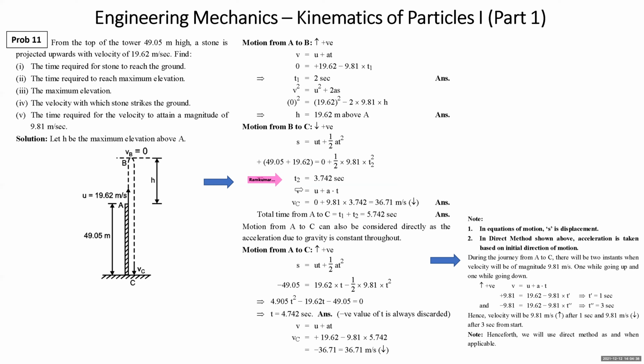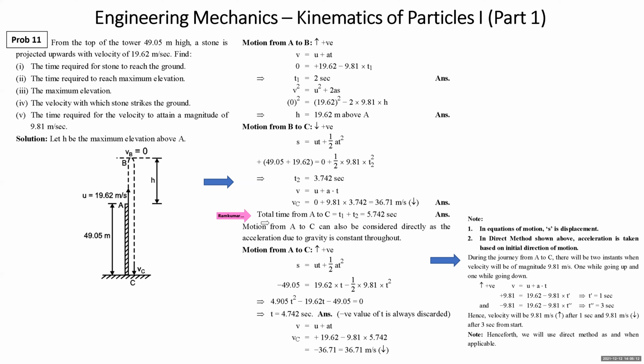You can get the velocity with which the stone hits the ground. V is equal to U plus AT. V is VC, right? And U is 0 plus 9.81 into 3.742. Value of T2 we have substituted, we got 36.67. That means 36.7 meter per second is the velocity with which the stone hits the ground. Now, what is going to be total time from A to C? It is the total time the stone has taken from A to B plus B to C. That means T1 plus T2. This comes out to be 5.742 seconds.